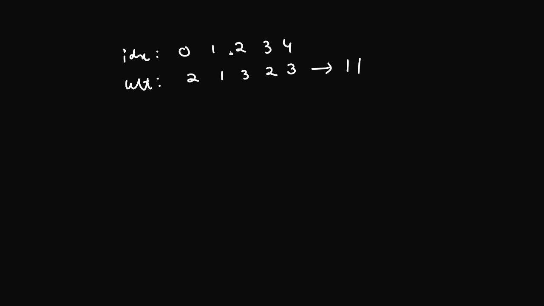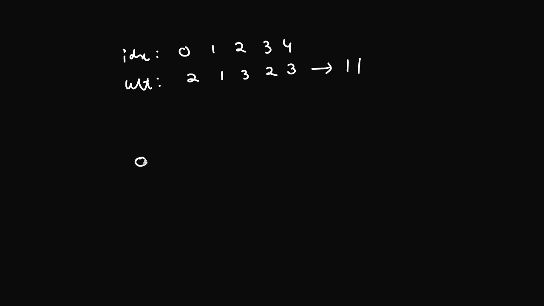So if I pick these indices a total of 11 times, 2 times 0 should be picked, 1 time 1 should be picked, 3 times 2 should be picked, 2 times this 3 should be picked, and 3 times this 4 should be picked. Or in other words, let's repeat each of these indices its weight number of times.